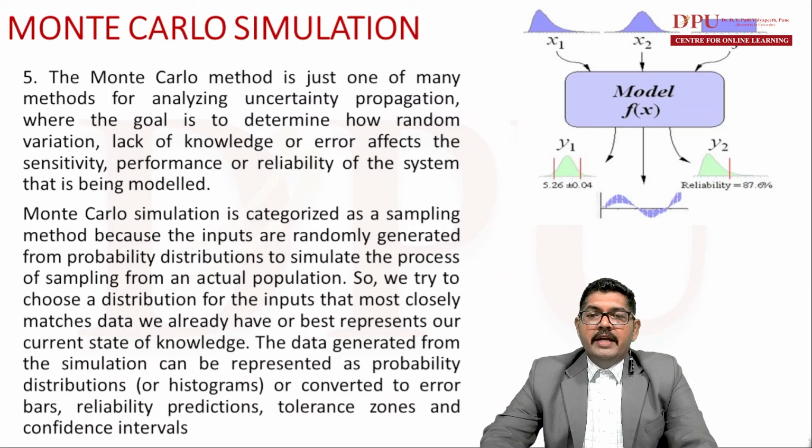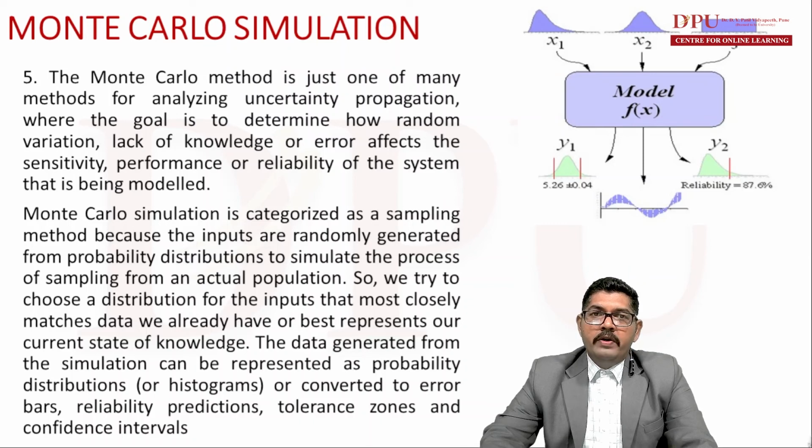Monte Carlo simulation is categorized as a sampling method because the inputs are randomly generated from probability distributions to simulate the process of sampling from an actual population. As already discussed, we use random numbers as inputs to the model. These random numbers have their own probability distribution, and we use it to simulate the process of sampling from an actual population.